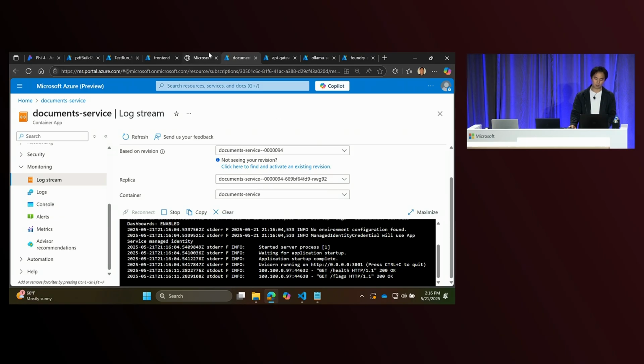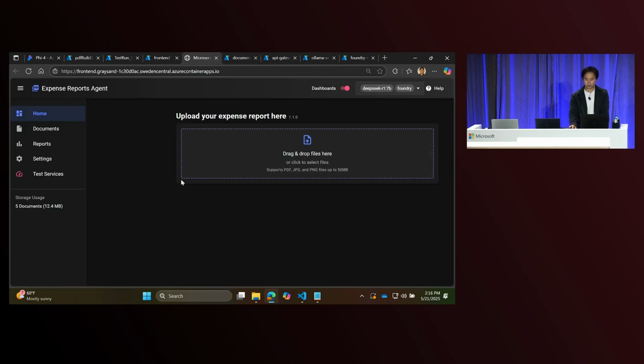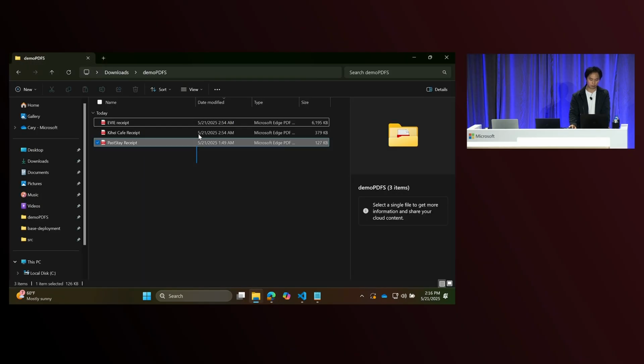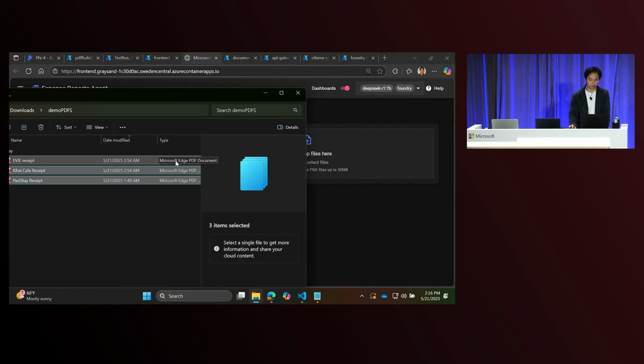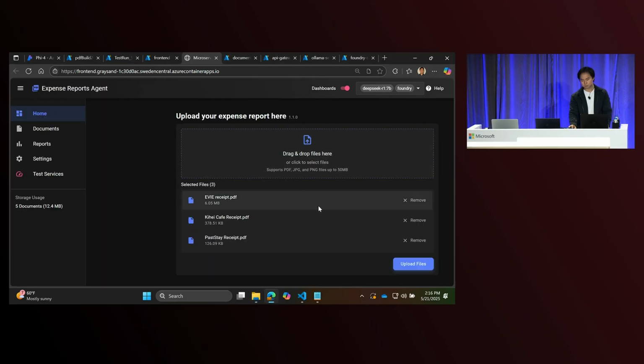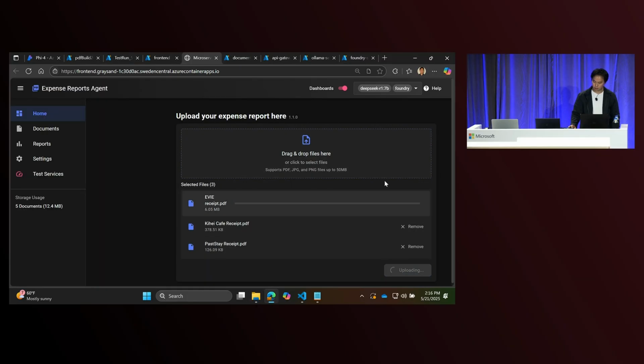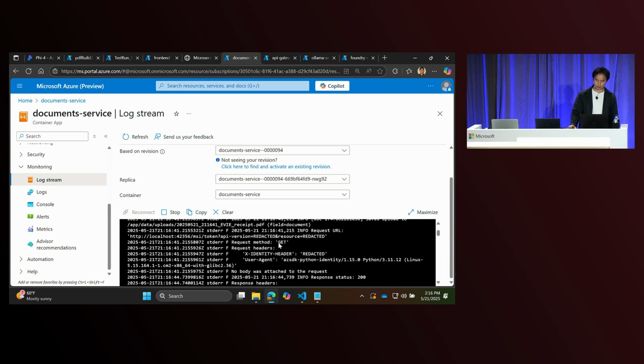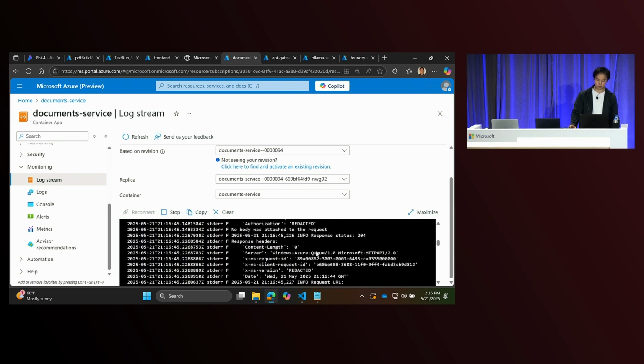With that, we can go to our expense reports agent and drop in some files that we want to process. So we're going to drag these in and upload these files. If you notice here, we have DeepSeek and Foundry as the 2 models we're selecting. So these are the models we're going to be using to process these documents. And we can see that now in our log stream, we're starting to see things come through.